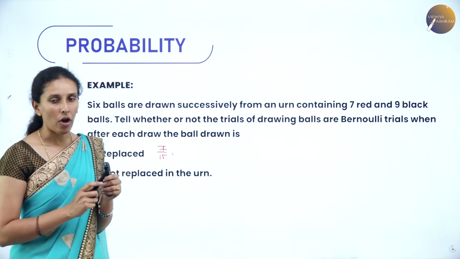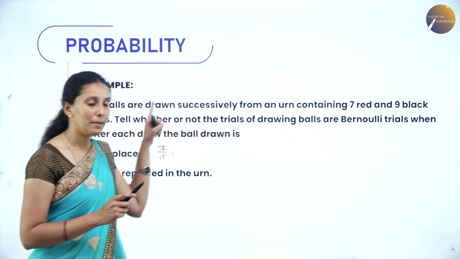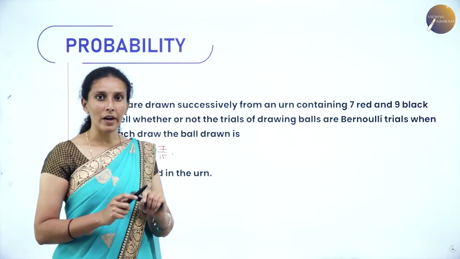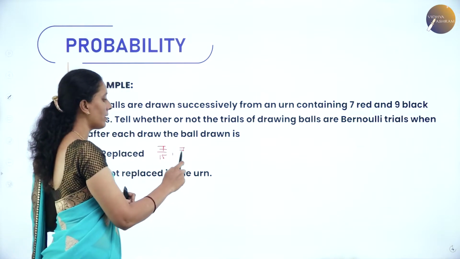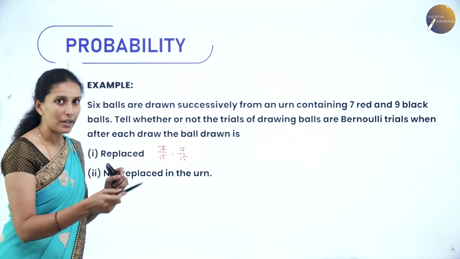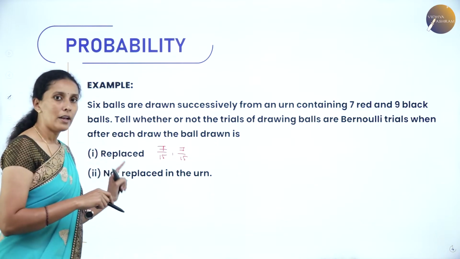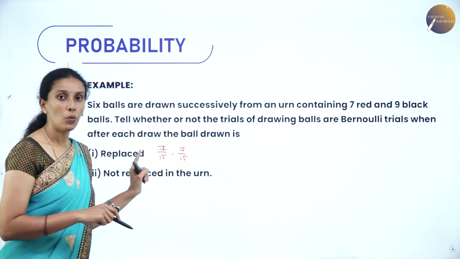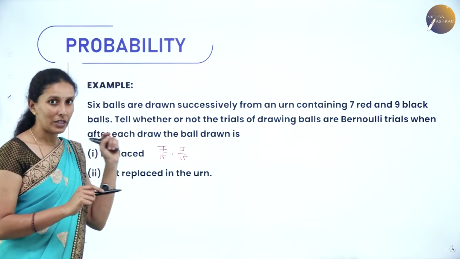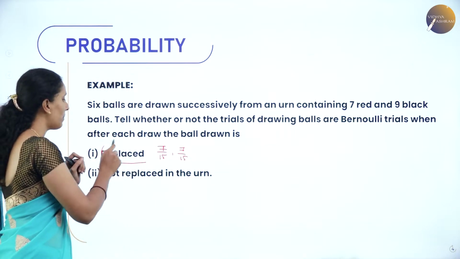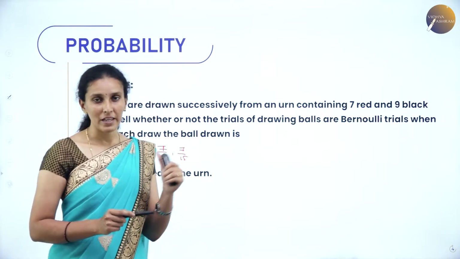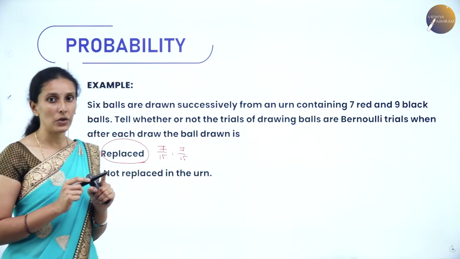So a red ball is drawn now. Then the ball is replaced back into the urn. Again, what is the probability of drawing a red ball? It will remain the same, that is 7 by 16. So each time you take out a ball from the urn and replace it back, the value of the probability of a red ball will remain the same. Hence, we can call the trials Bernoulli trials. With replacement, the probability value of the trials remains the same.